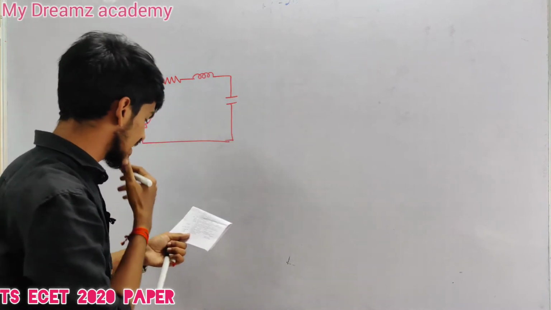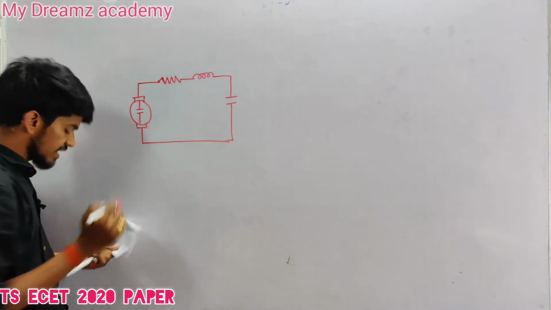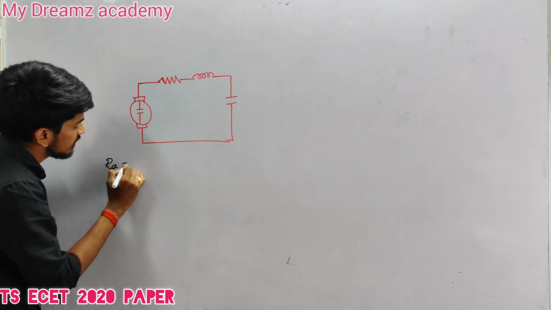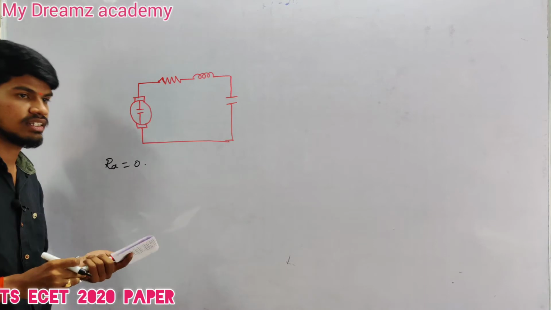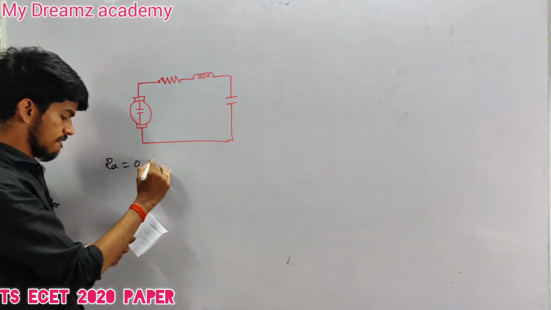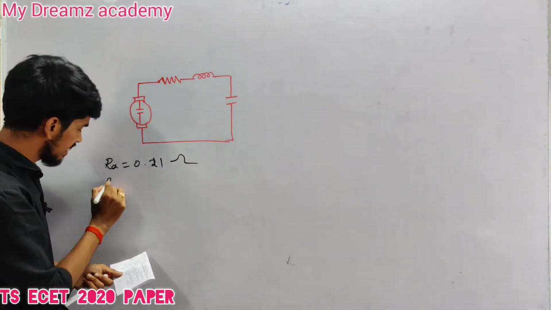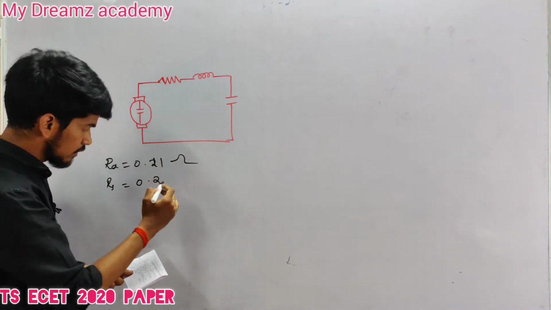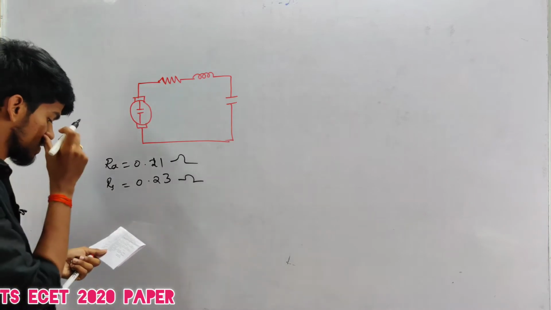The armature resistance given here is Ra, equal to 0.11 ohms. Field resistance is equal to 0.23 ohms.